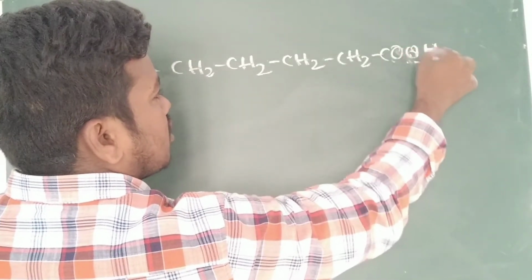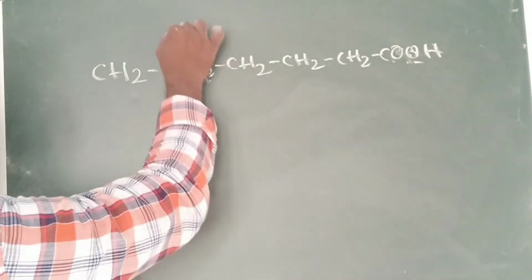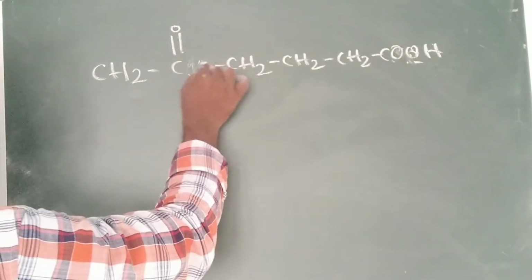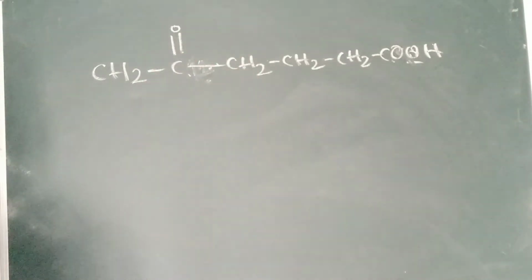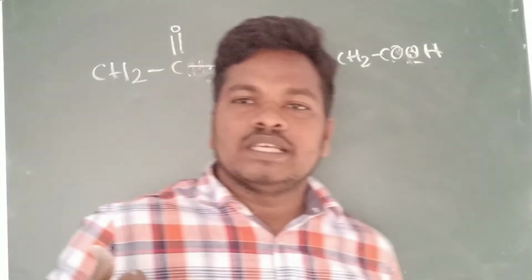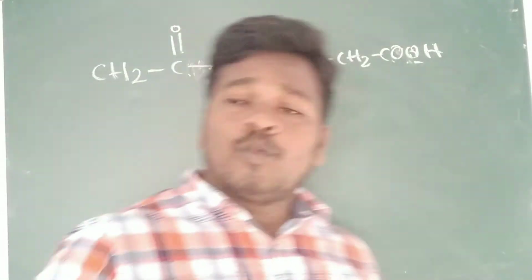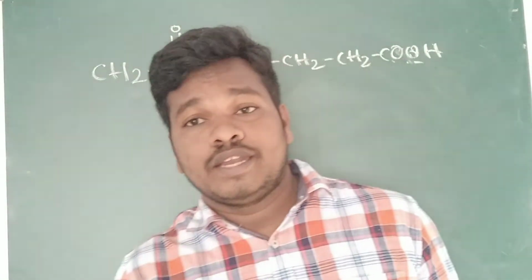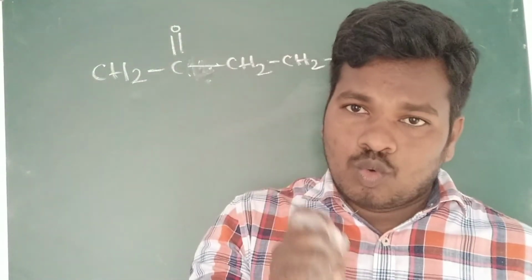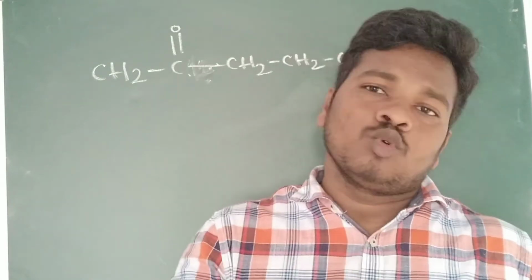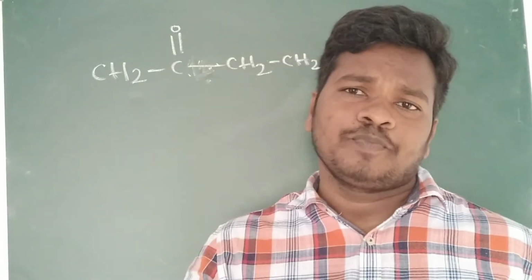Now we have to learn two functional groups based upon the table I have just written. So this is one organic compound. How to name it? Whenever you see an organic compound, the first step is to identify whether any functional group is there. If only one functional group is there, our work is very easy.